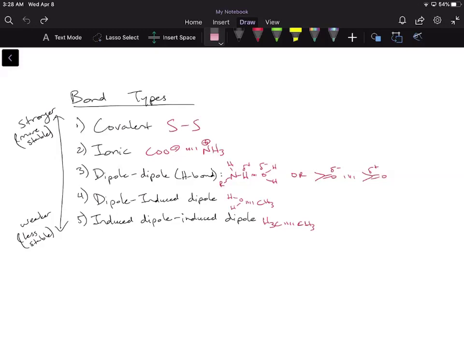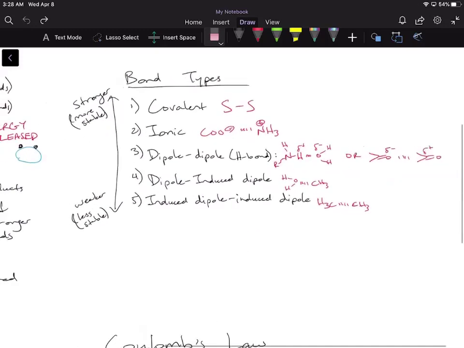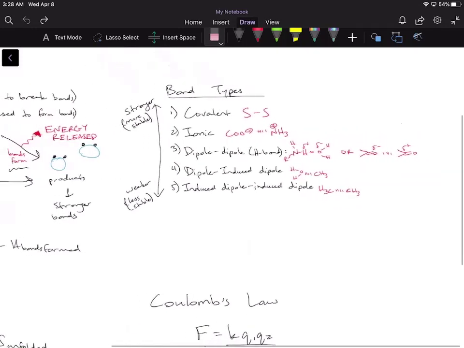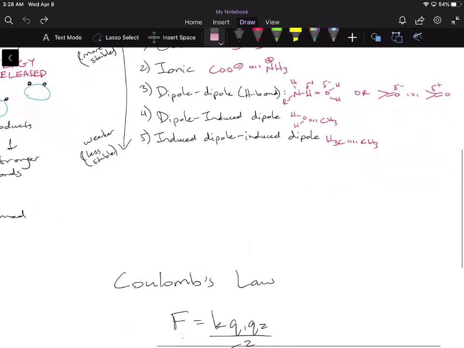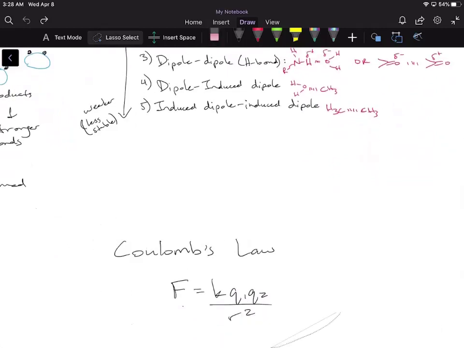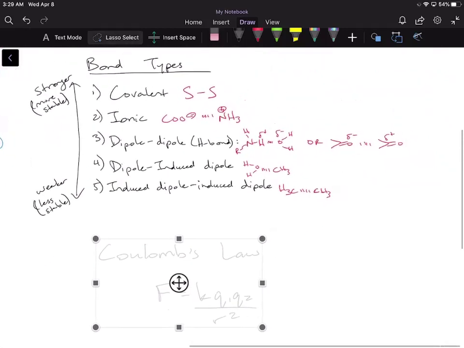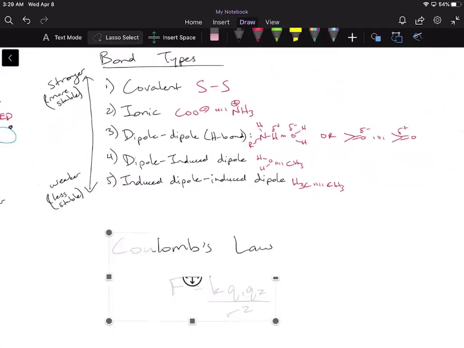to your physics classes, is if you remember from our physics class, we learned Coulomb's Law, which we said was equal to F = kQ1Q2 over r squared. What this means is that F is the attractive force between two things. If we make the magnitude of our charges larger, if we increase these, we're going to increase the attractive force. And if it has a larger attractive force, it means that it is a stronger or more stable bond.